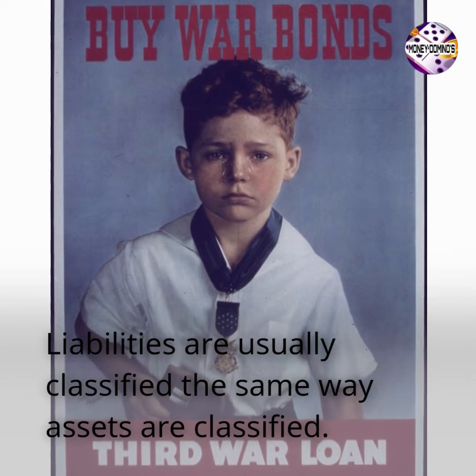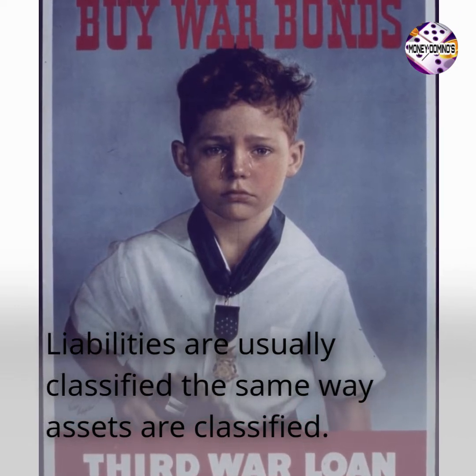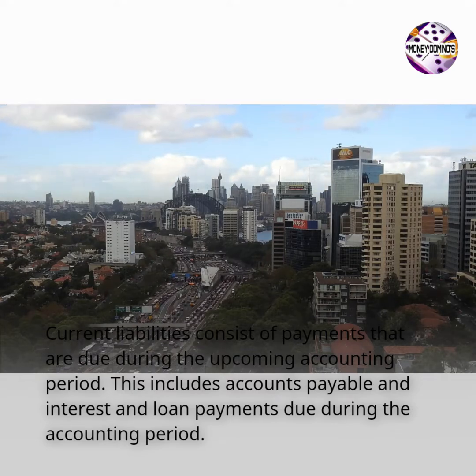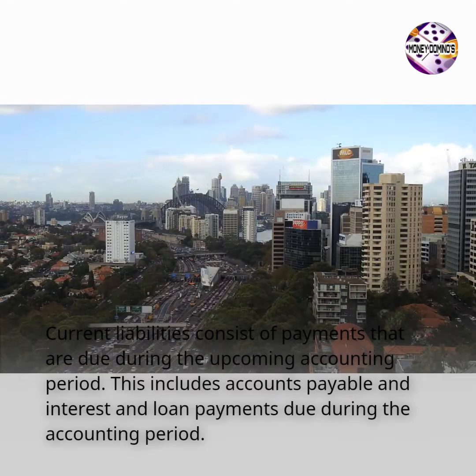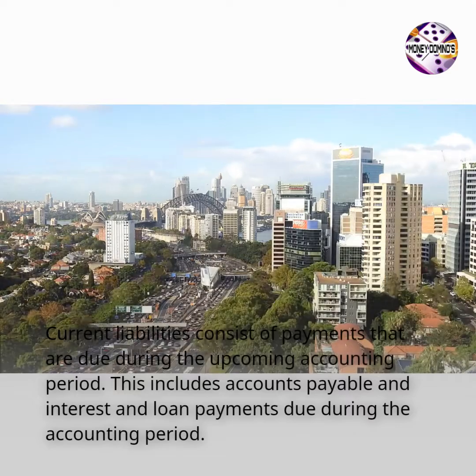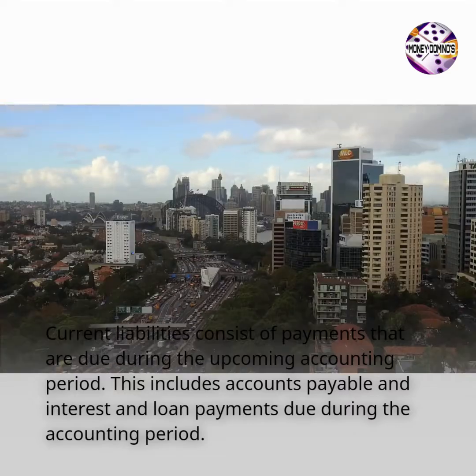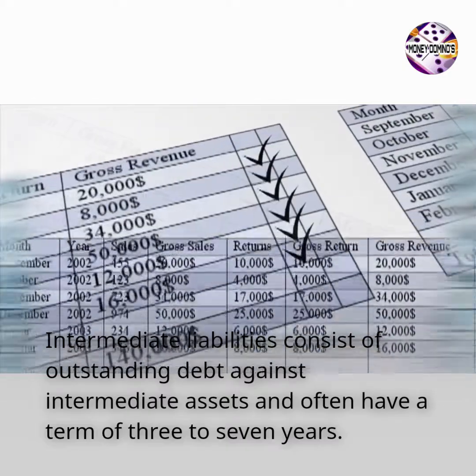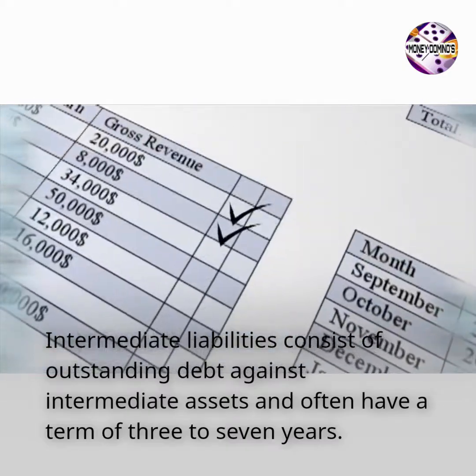Liabilities are usually classified the same way assets are classified. Current liabilities consist of payments that are due during the upcoming accounting period. This includes accounts payable and interest and loan payments due during the accounting period. Intermediate liabilities consist of outstanding debt against intermediate assets and often have a term of 3 to 7 years.